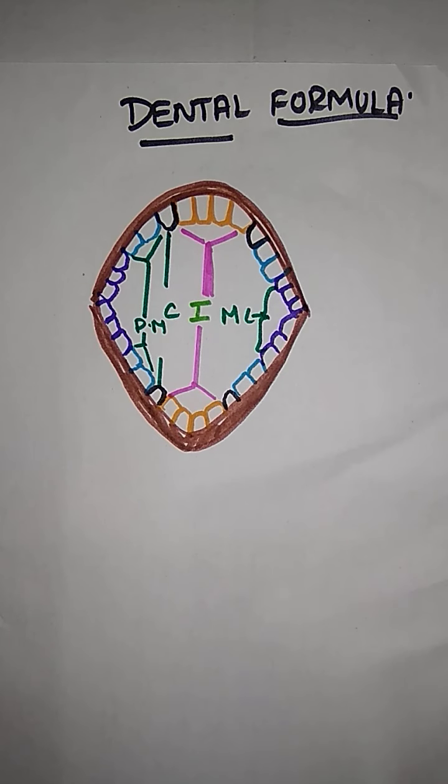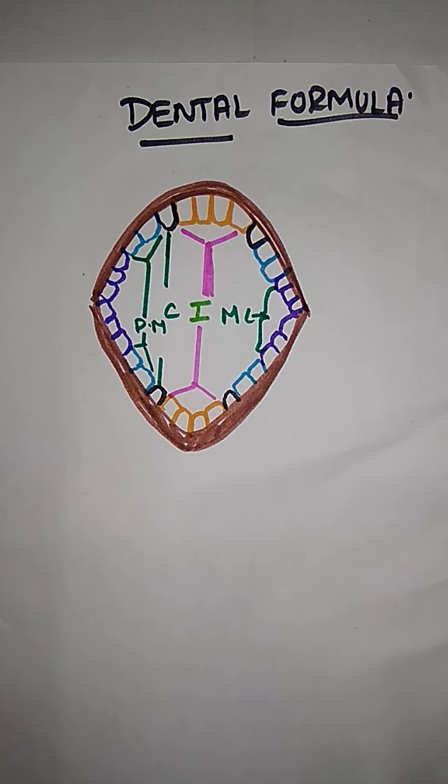The dental formula is written based on the type of teeth present in the upper and lower jaw. Based on the arrangement of teeth in the upper and lower jaw, they write a formula. Here they are denoted by one letter each. Just write the letters first.